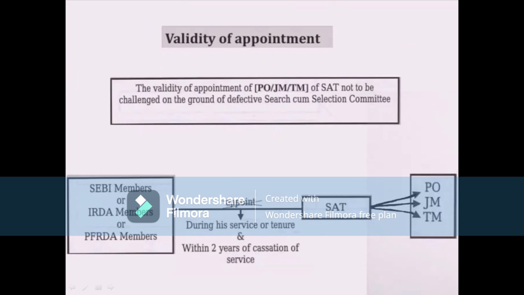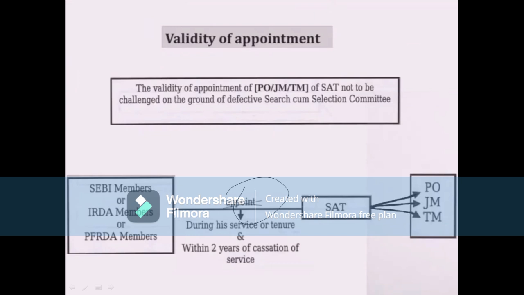So a member or part-time member of Sebi or Insurance Regulatory and Development Authority, IRDA, and Pension Fund Regulatory and Development Authority, or any person at senior management level equivalent to the executive director in the Sebi or in such authority, shall not be appointed as presiding officer. Okay, so these members shall not be appointed as presiding officers, as JMs, that is nothing but judicial members, and technical members.